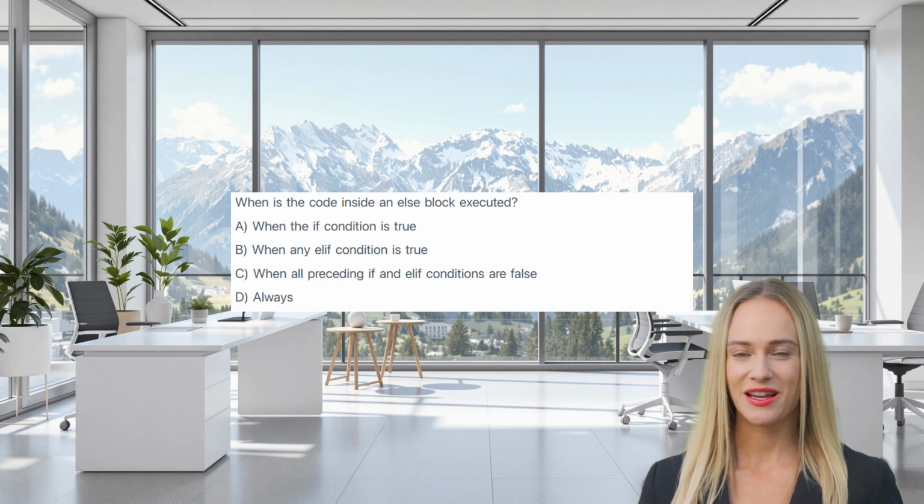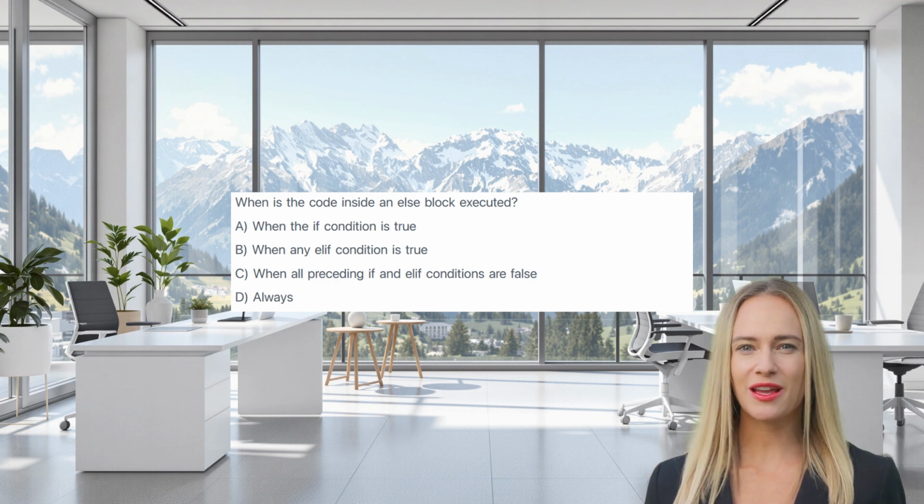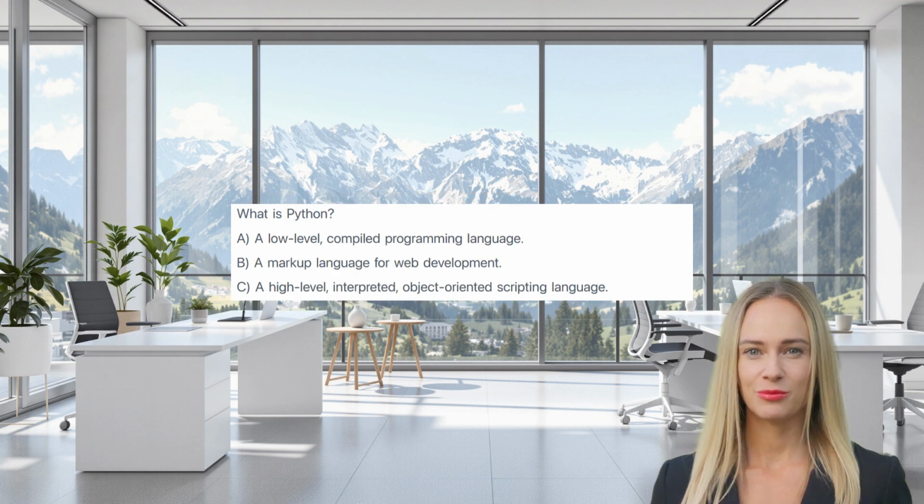When all preceding if and elif conditions are false, the else block provides a default path of execution when none of the conditions in the preceding if or elif statements are true. What is Python?